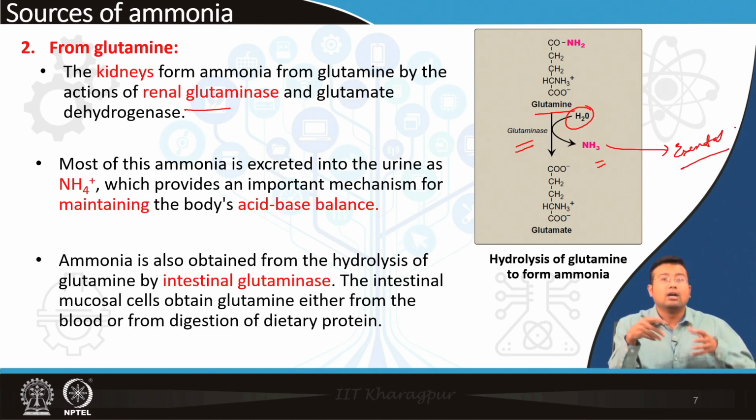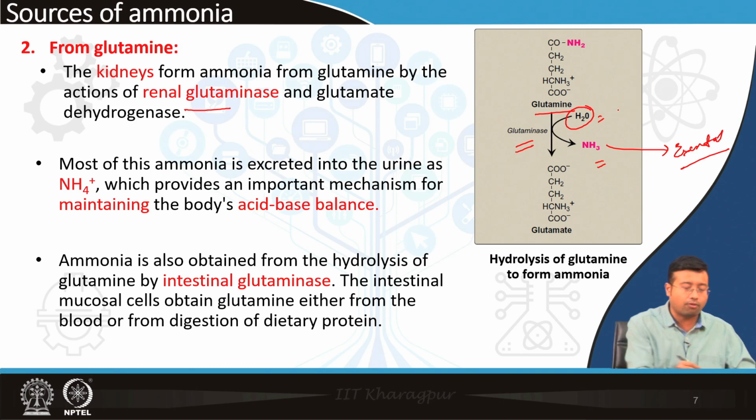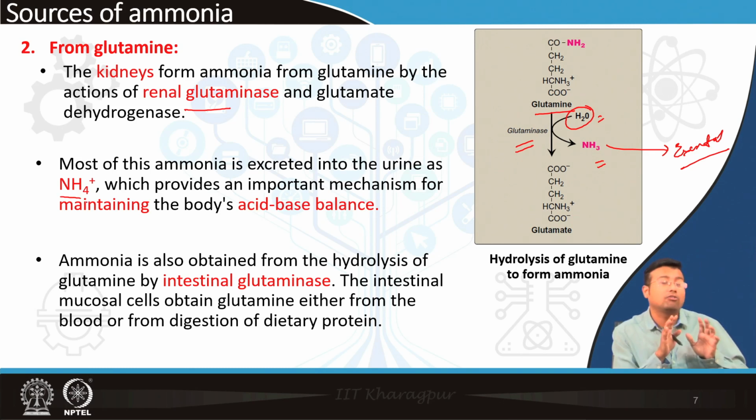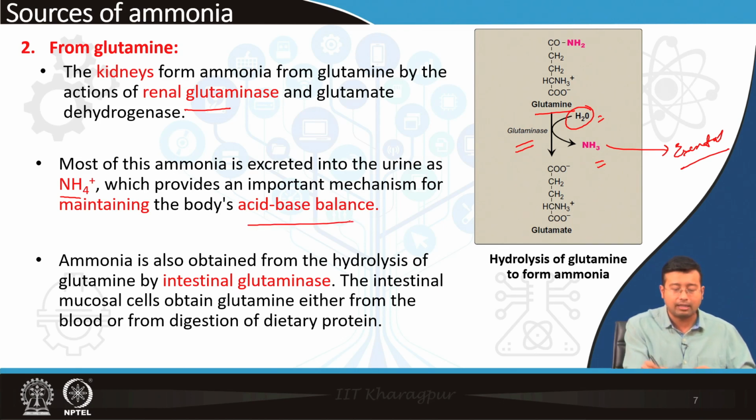How is it excreted? Actually, ammonia is highly soluble in water. So, in the renal tract there is excess water in the form of urine. So, ammonia is dissolved in the urine and excreted in the form of ammonium ion, and this is one of the major mechanisms of acid excretion from the body that maintains the acid base pH.